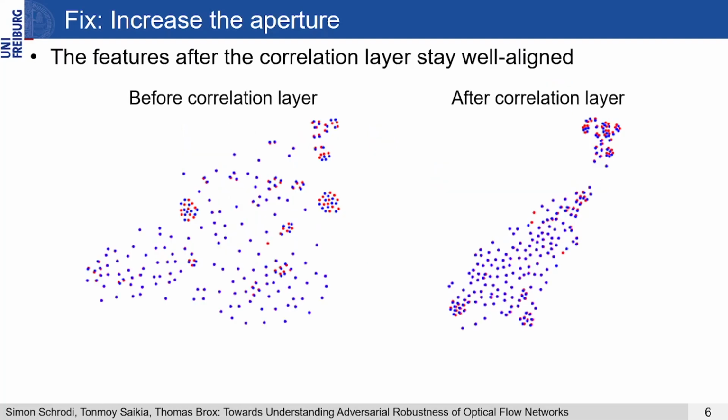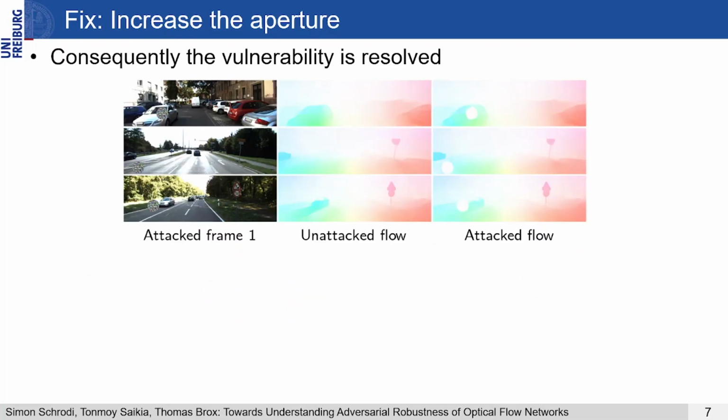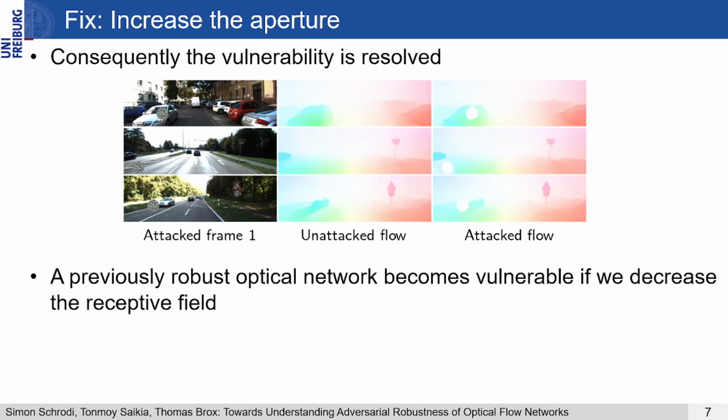And indeed, the simple architectural change keeps the features after the correlation layer well aligned, and consequently, the vulnerability can be resolved. In fact, conversely, we can also show that we can make a previously robust flow network like RAFT vulnerable by reducing its receptive field before its correlation layer.